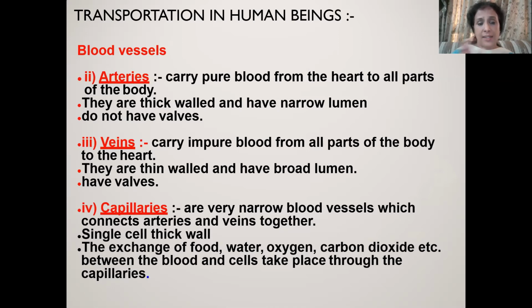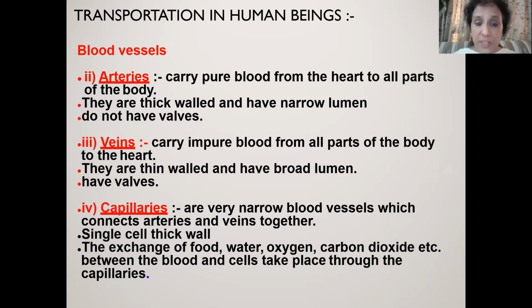Arteries have thick walls. And definitely when it has a thick wall, the lumen is going to be narrow. So now the next question: why do arteries have thick walls and veins have thin walls? Because the heart is pushing the blood into the artery with a pressure.